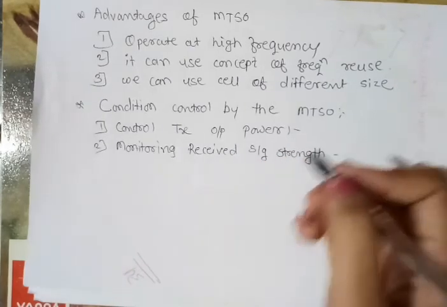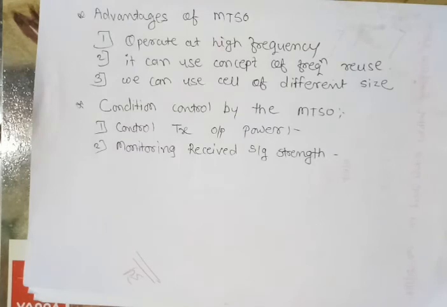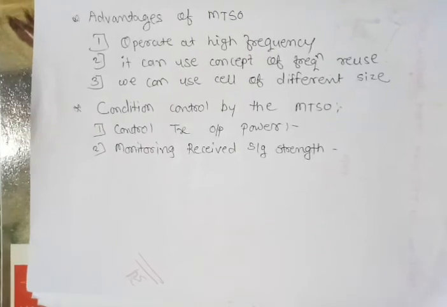This is the second condition. The MTSO monitors the strength of the received signal by checking the RSSI. We studied in an earlier lecture about the RSSI in the cellular receiver, that the strength of the received signal is measured by the RSSI signal, and based on this signal the MTSO makes a decision about switching to another cell. If the strength of the received signal is weak, then it is switched to another cell. If it is strong, then it will stay at that cell.